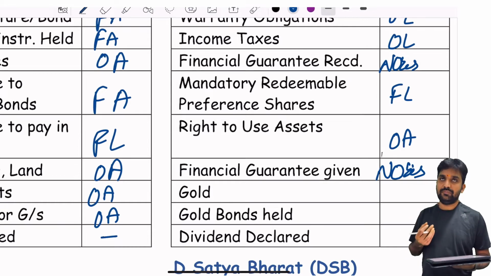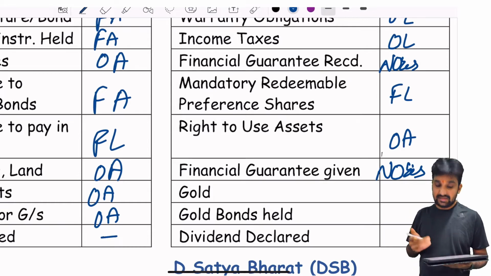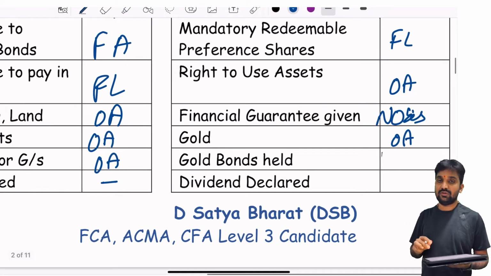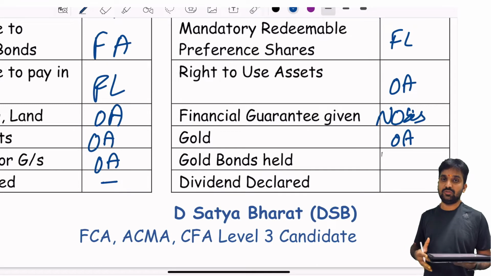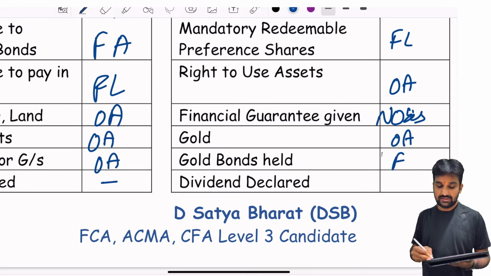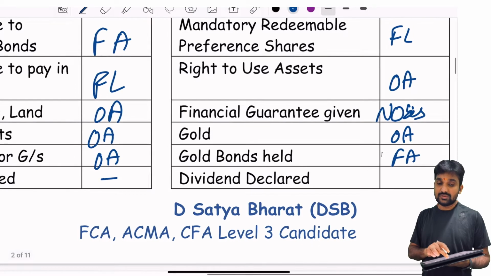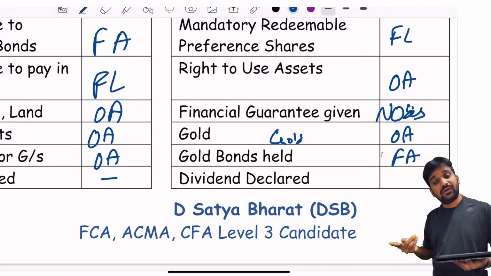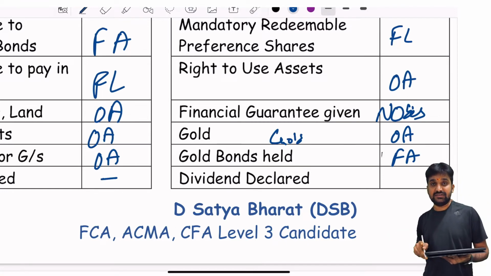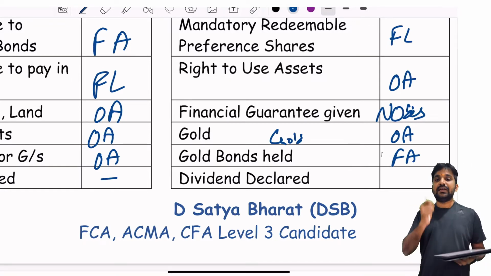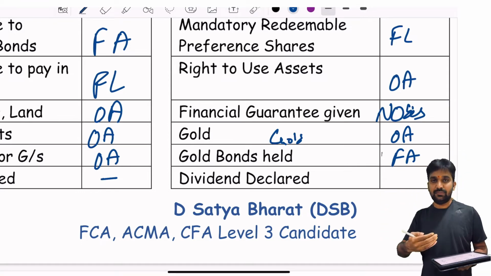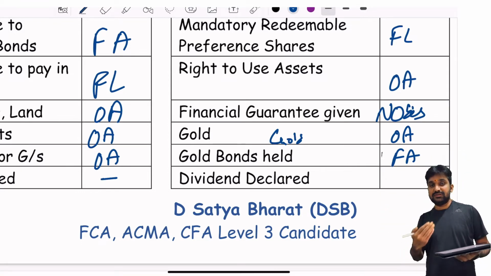You bought gold as such, no, it's not a financial asset, it's an other asset. Gold bonds held: the moment you give back the gold bonds, there is a contractual obligation on the party who has issued these gold bonds to pay you the cash, right? So it's a financial asset in this case. With gold, there is no contractual obligation, you just bought the gold and you are holding it, so there is no other party who has a contractual obligation to pay you back any cash or any financial asset, right? So this is just another asset. While in this case, the moment they issue a bond to you, it is an agreement stating that after the maturity period, I'll pay you back the money. So this is a financial asset.